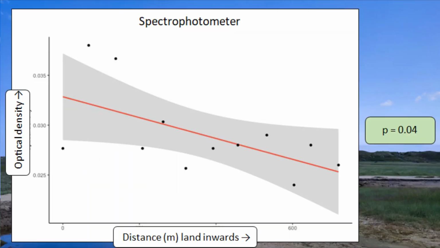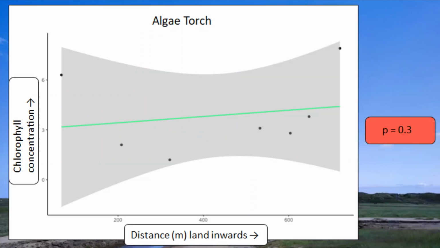To answer the question as to whether there's a gradient in algal biomass, our analysis shows different results based on 2 different methods. Data obtained with the spectrophotometer says there is a gradient, with lower algal biomass more land inward. However, data obtained with the algae torch says there is no gradient.